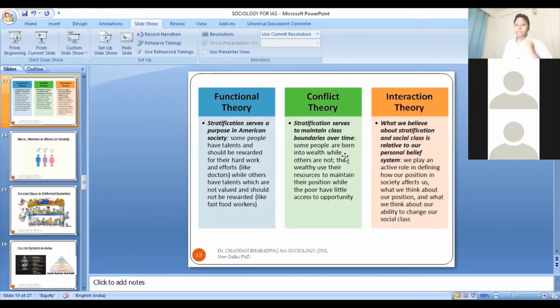Then we have a third approach. The third perspective says that you are focusing on the grand aspects of society.